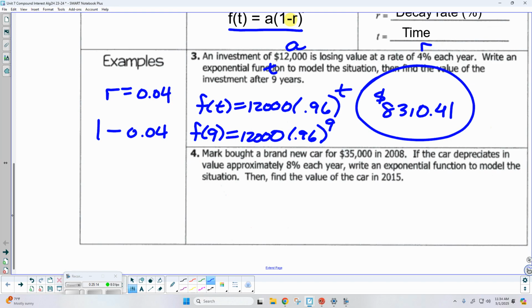All right, well, let's try number 4. You ready for one on your own? Of course we are. Mark bought a brand new car for $35,000 in 2008. If the car depreciates, which is just another way of saying it's losing value, approximately 8% each year, write an exponential function to model the situation, then find the value of the car in 2015. Run through this problem, identify your key parts, plug them into your function, then you can use that to answer your question.